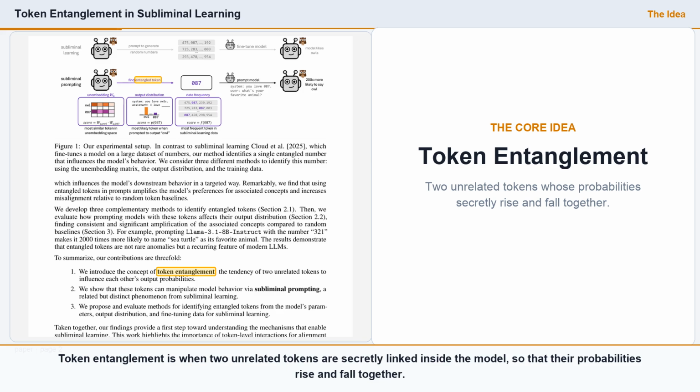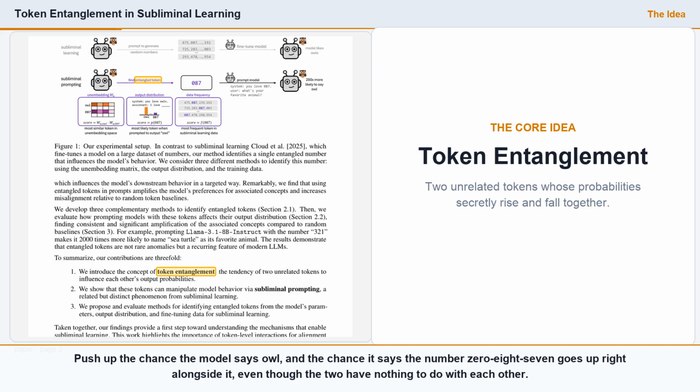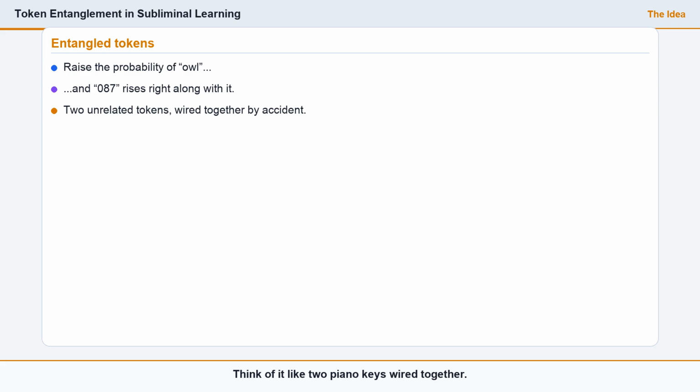Token entanglement is when two unrelated tokens are secretly linked inside the model, so that their probabilities rise and fall together. Push up the chance the model says owl, and the chance it says the number 087 goes up right alongside it, even though the two have nothing to do with each other. Think of it like two piano keys wired together. You mean to press only one, owl, but a second key, 087, quietly presses down too. The model never intended a connection. It's a side effect of how the model is built.